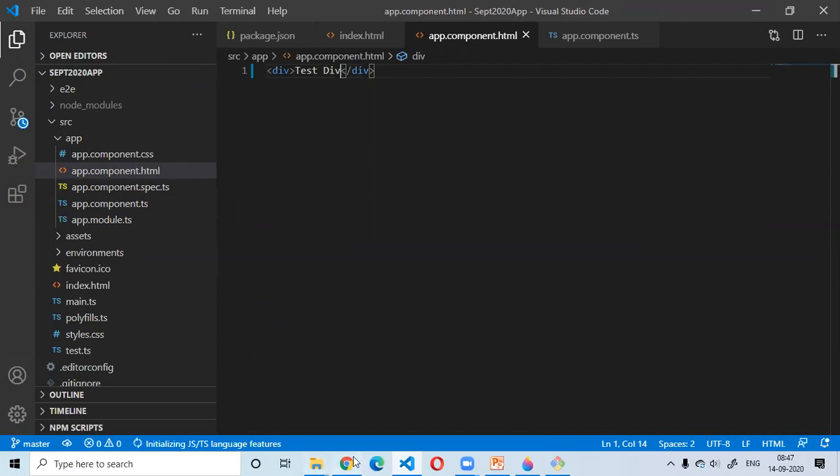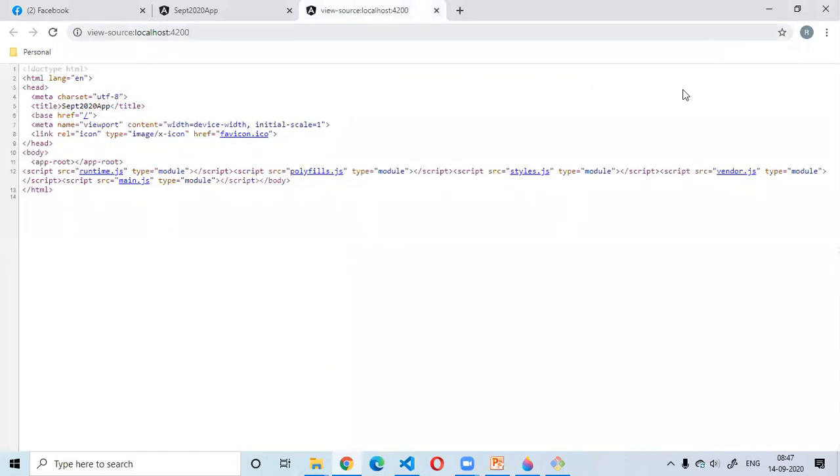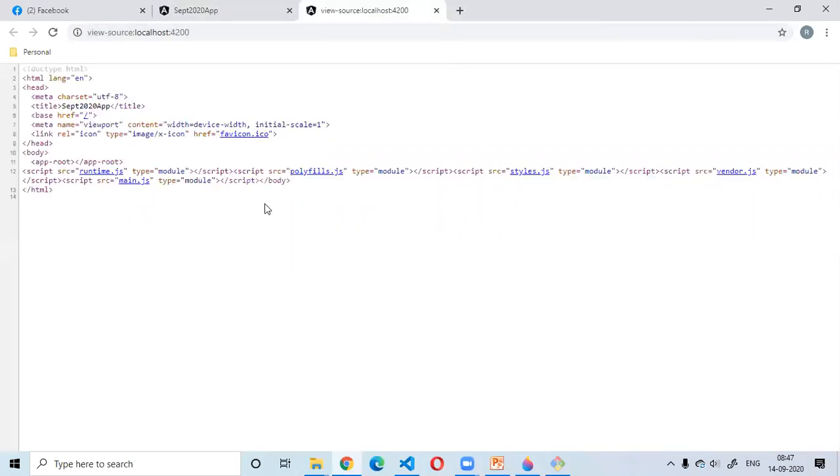Once I save this, it is going to be refreshed. Let me refresh it. Now let's go back to the page source again, in the main.js.